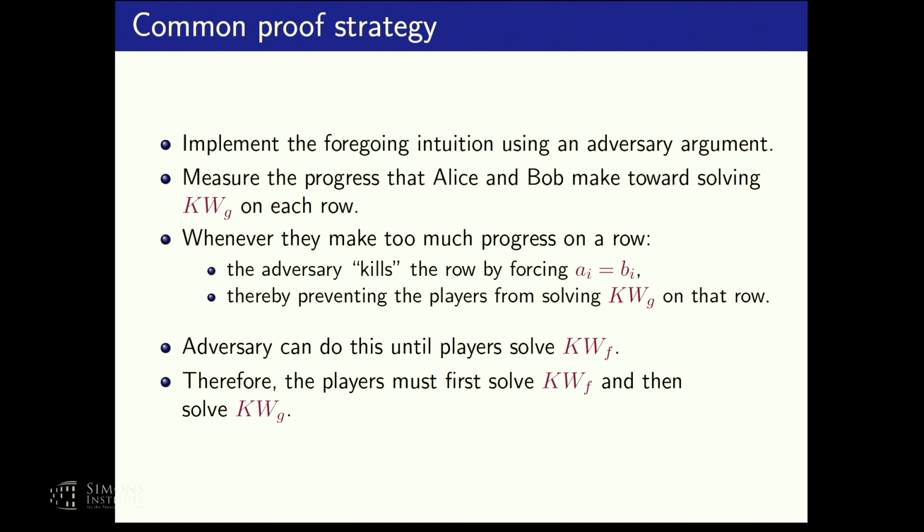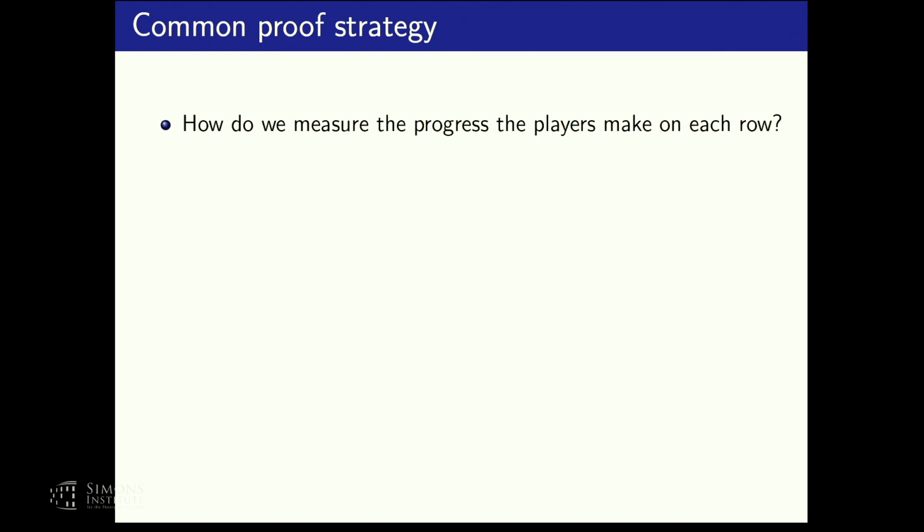However, one specific issue I want to discuss now is, I said that we are going to measure how much progress the adversary is making on each pair of rows towards solving the KW relation of G. How do we measure that? How do we measure that progress? So I don't know of any general solution, but here is a solution that sometimes works.